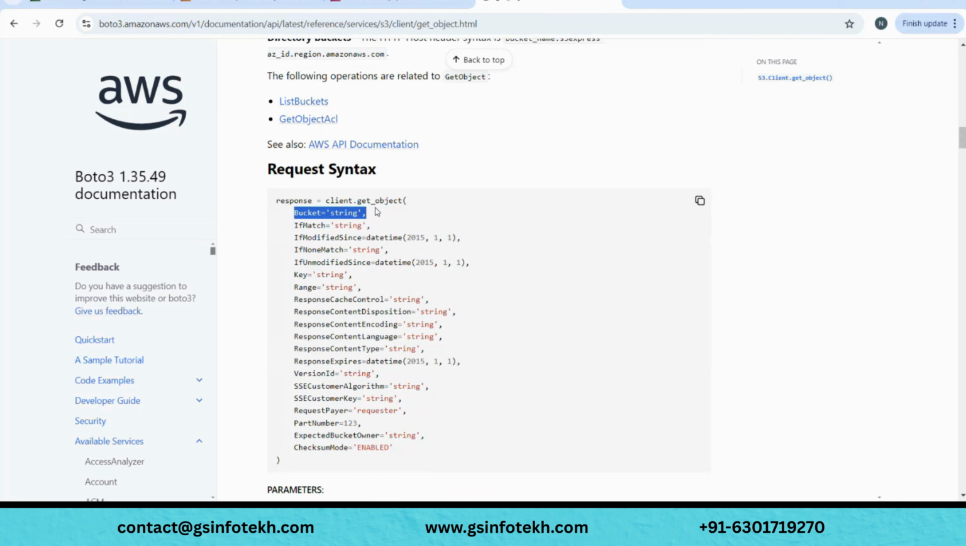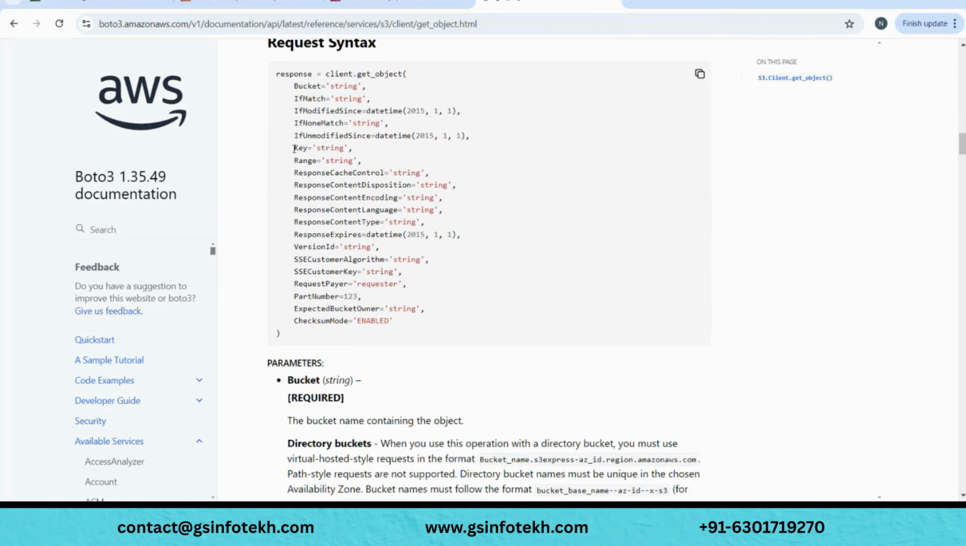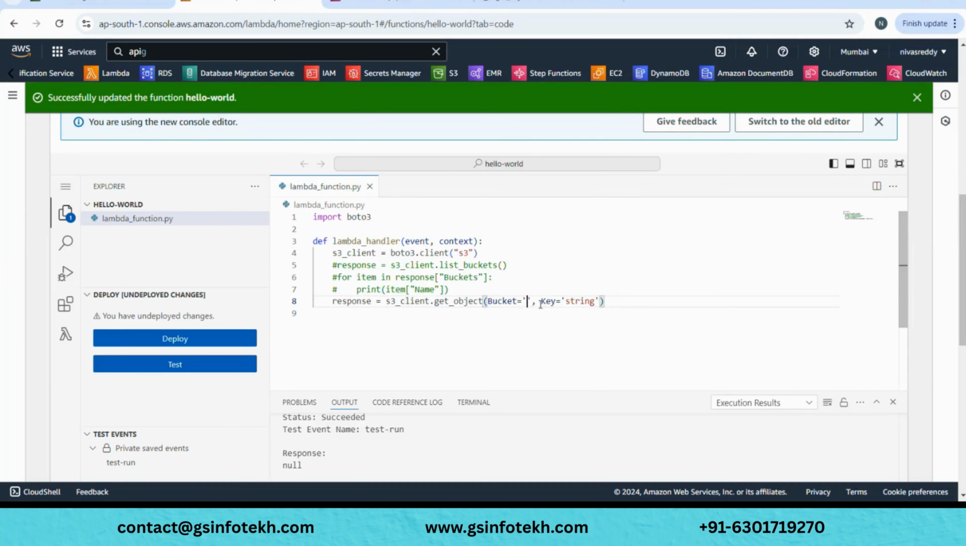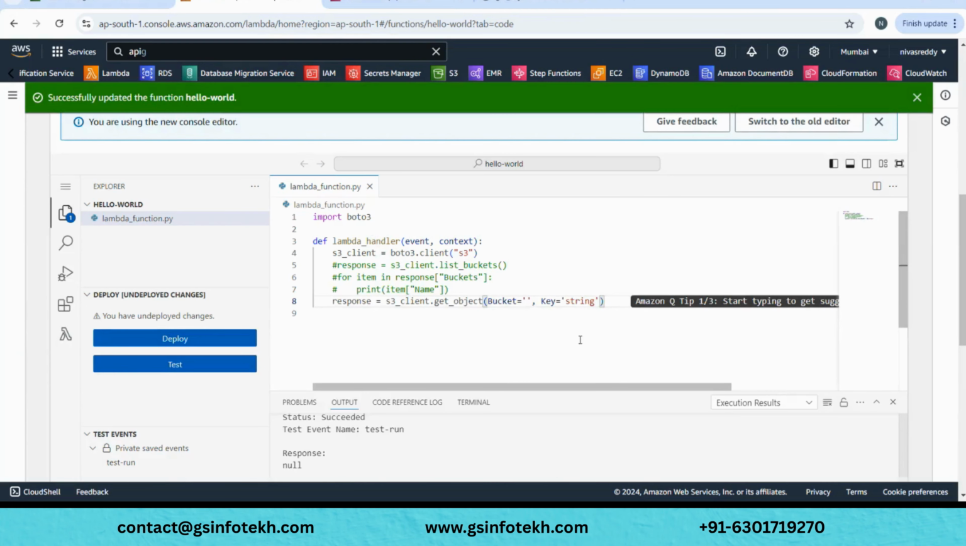You're understanding, right? You are getting the familiarity of the basic task. Like one is bucket, second thing is key. Okay, we just copy paste this here, and now we will replace it with your actual values. So bucket, what is our actual bucket name? Let me go back to AWS training, and just copy this bucket name. Okay, and let's also copy the key name.